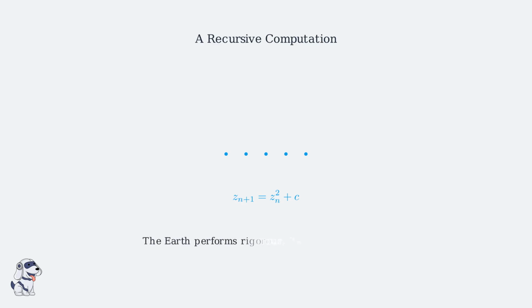We can reframe every collapse as a rigorous, iterative mathematical computation performed by the Earth itself. It is a calculated minimization of energy.